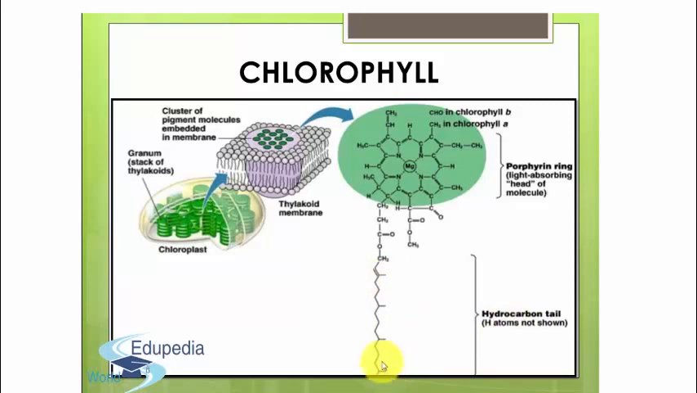See, chlorophyll traps the solar energy at a particular wavelength. Light is believed to be a stream of tiny particles called photons. We all know that. When a chlorophyll molecule absorbs a photon of light, it gets excited and thus initiates the process of photosynthesis.